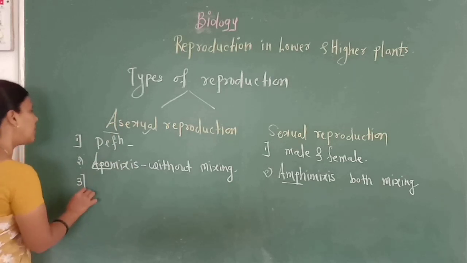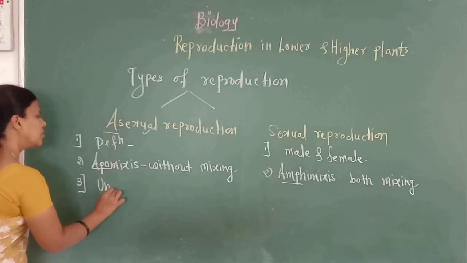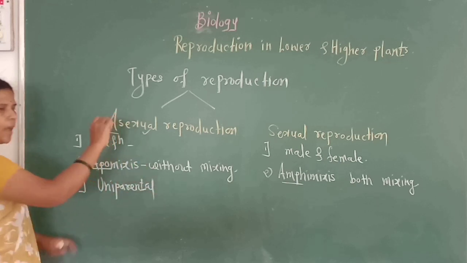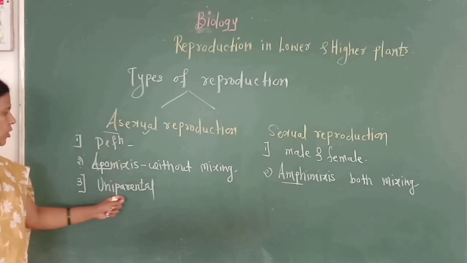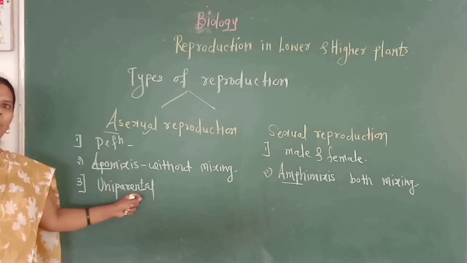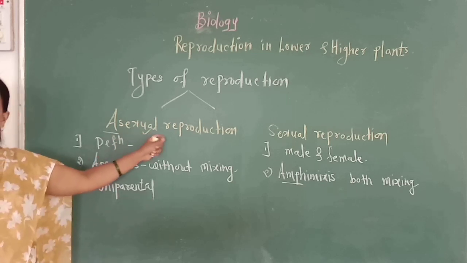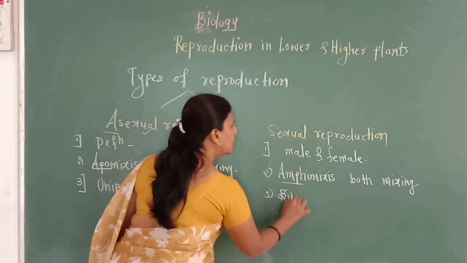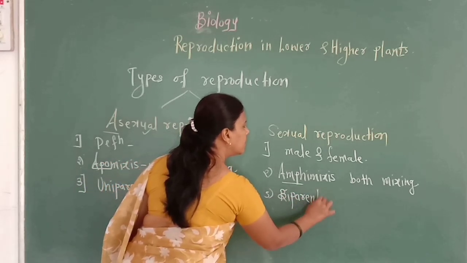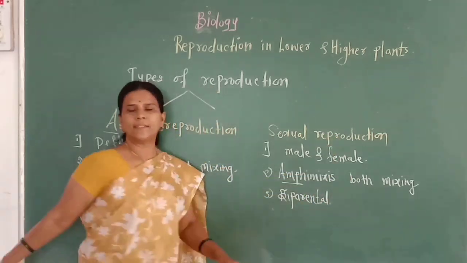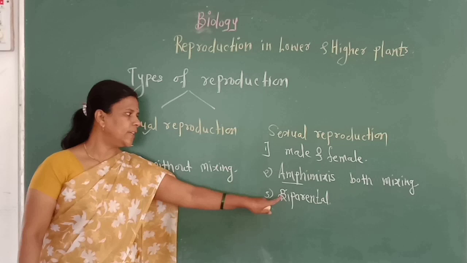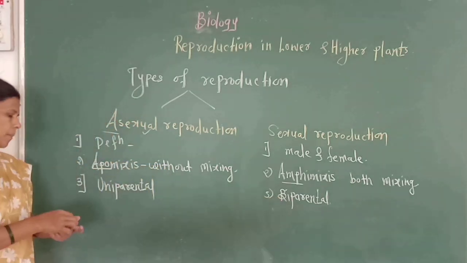Then asexual reproduction is a uniparental method, that is, a single parent is involved, while sexual reproduction is a biparental method, as both parents, that means the male gamete and female gamete, are involved.